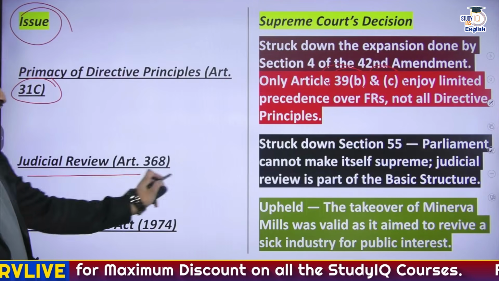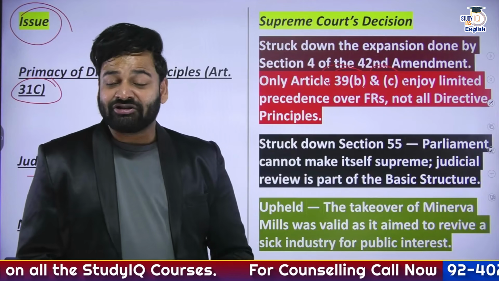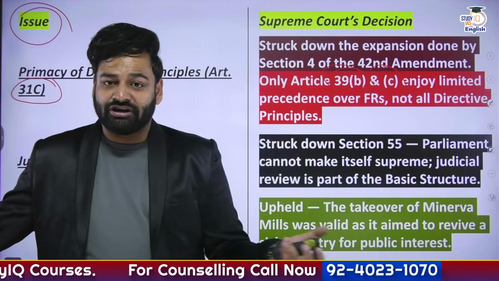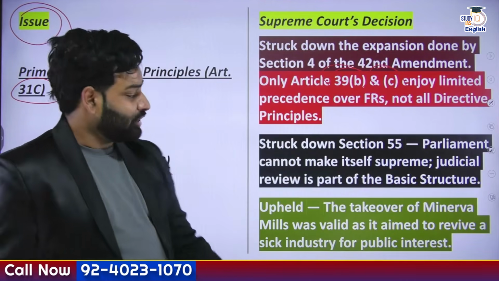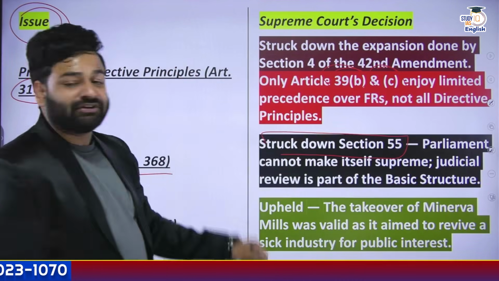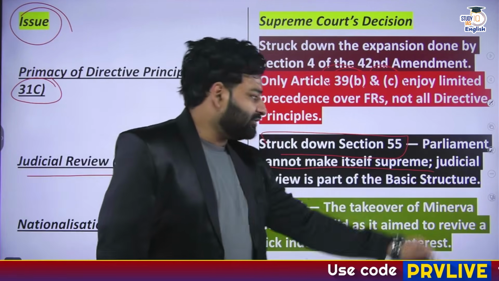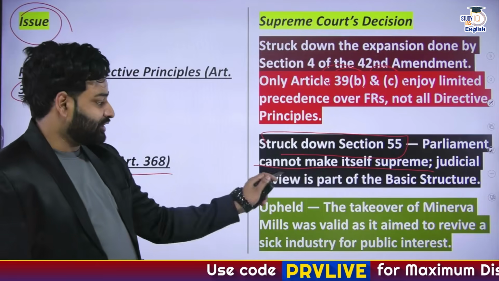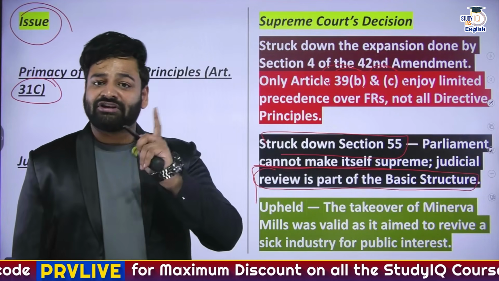Then judicial review. Is it really the basic structure? And literally, can the Constitution, or literally can Parliament, override the judiciary from reviewing any constitutional amendments? So it was struck down. Section 55 of the 42nd Amendment Act was struck down. Parliament cannot make itself supreme. Judicial review is part of the basic structure and it will take place on each and every legislation.